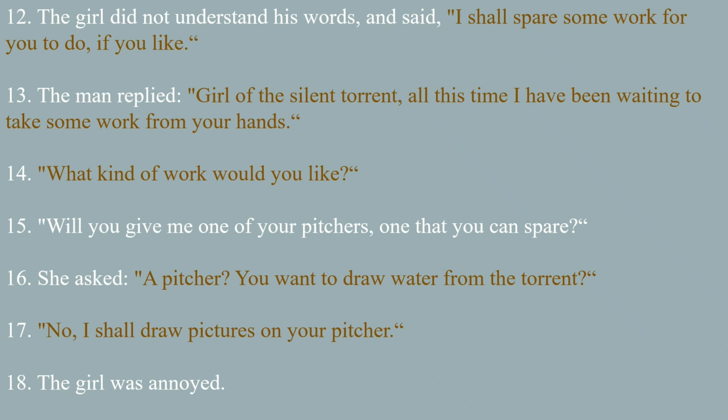She is getting doubtful. Why is he asking for the pot? She thinks he wants to take some water from the torrent. She asks, you want to draw water from the torrent? 17th line. No, I shall draw pictures on your pitcher. Here the idler says, I need to draw beautiful pictures on your clay pot. Pitcher means clay pot. The silent torrent girl got angry. The girl was annoyed. Annoyed means got angry.